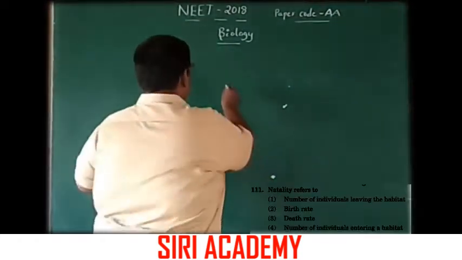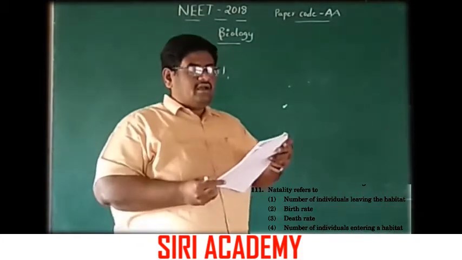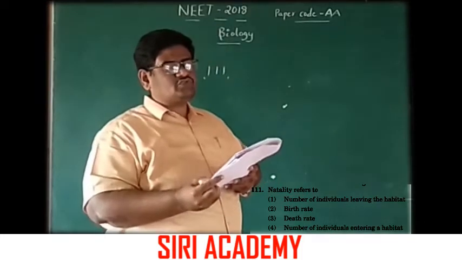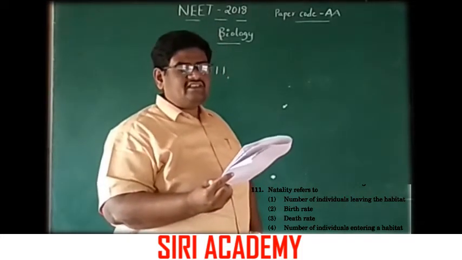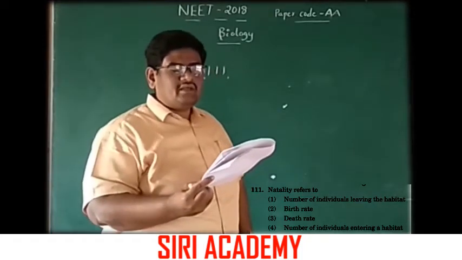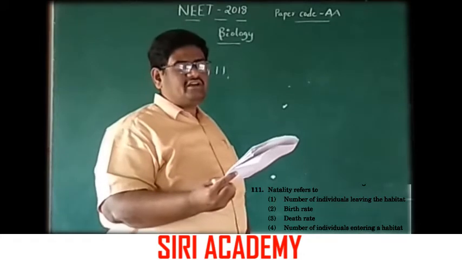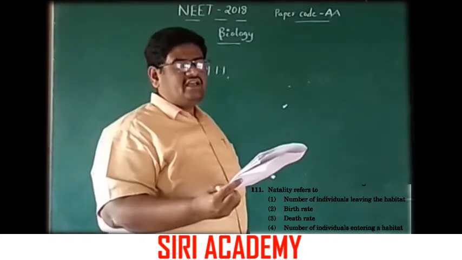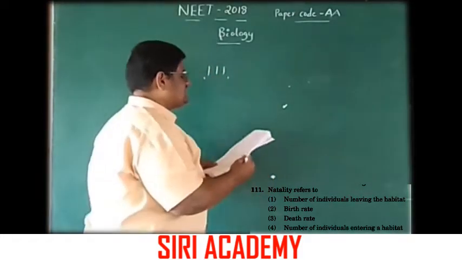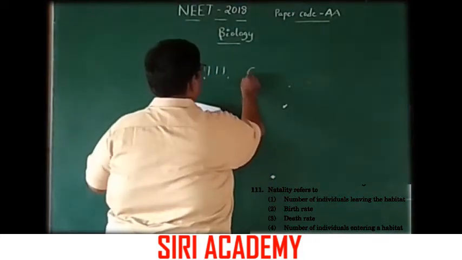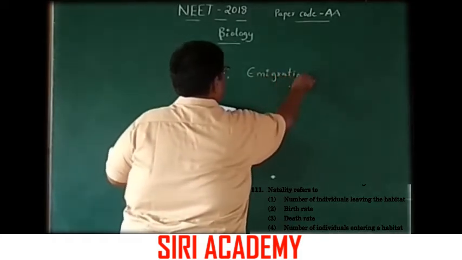You can go for the next question. Natality refers to: 1. Number of individuals leaving the habitat. 2. Birth rate. 3. Death rate. 4. Number of individuals entering a habitat. Here the number of individuals leaving the habitat means emigration.